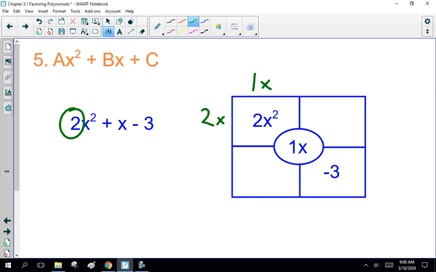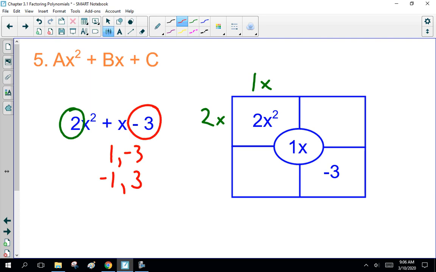So far, so good. Now, the other term we've got to look at is minus 3. What are the factors of minus 3? 1 and minus 3, or minus 1 and 3. So right off the bat, we've got two choices for the second term. And the trouble is, we have to check where they can go.